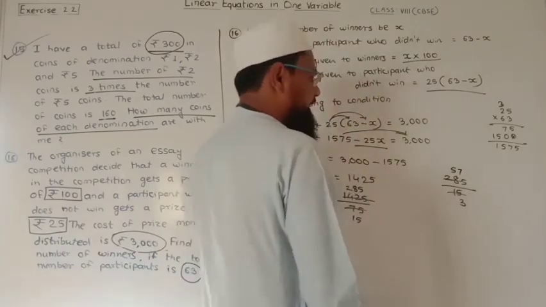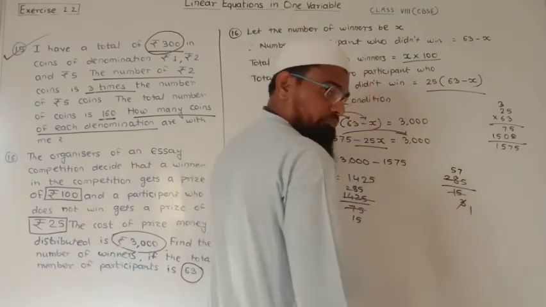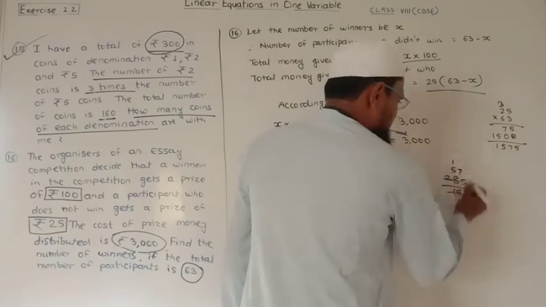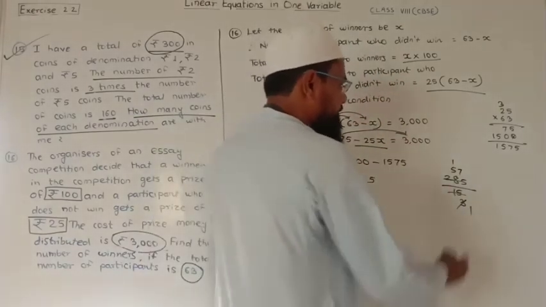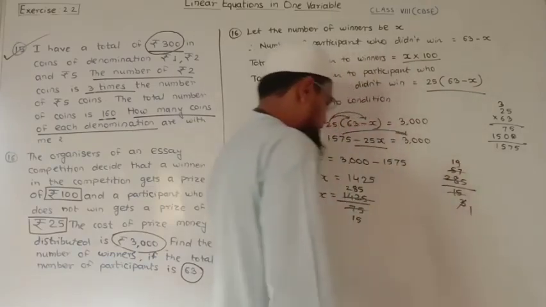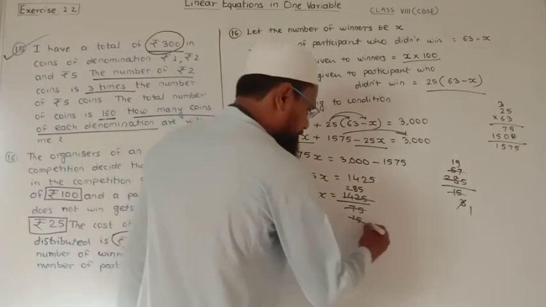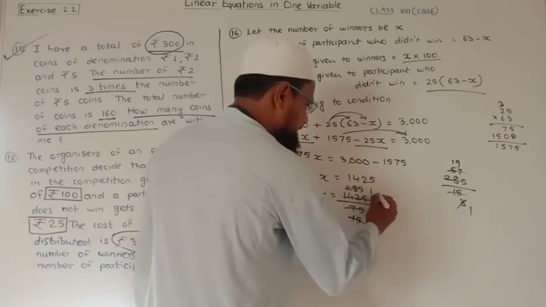So finally here 3 1s are 3 and 3 1s are here also 3, 2 remaining, it becomes 27, 3 9s are 27, or directly we can write 15 1s are 15 and 15 19s are 285.